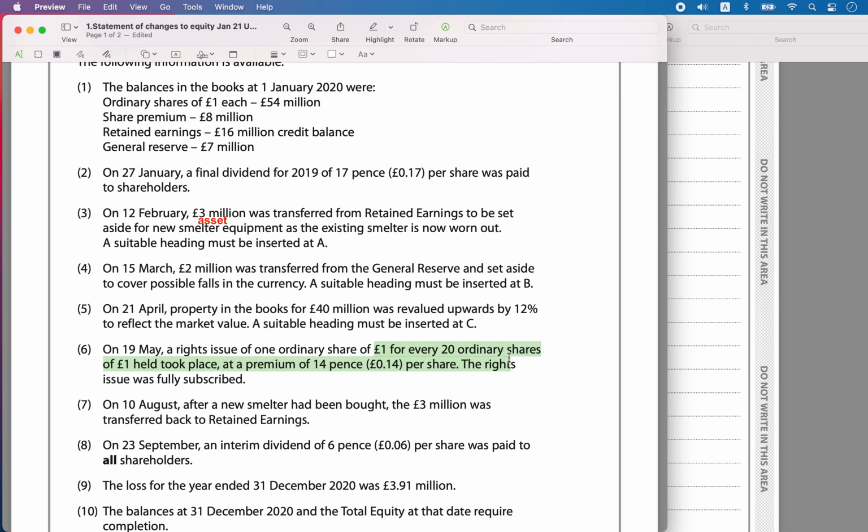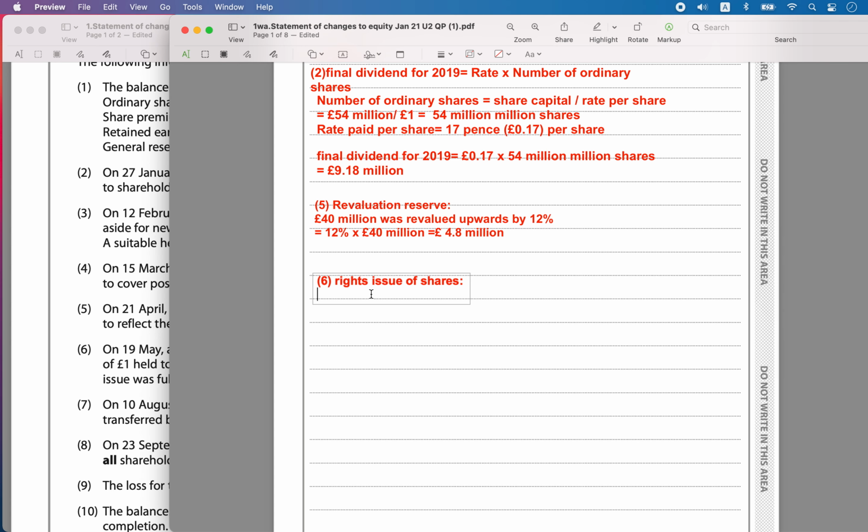By what amount we have to see. It is said there that £1 for every 20 ordinary shares. So what is the number of ordinary shares?